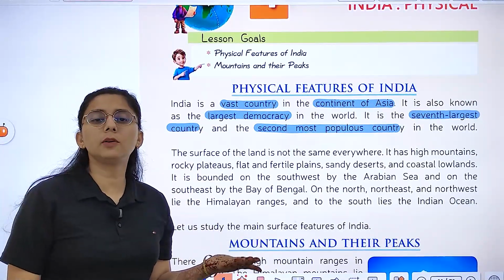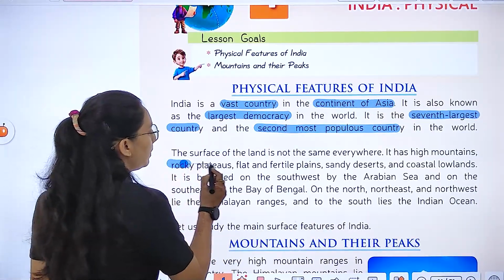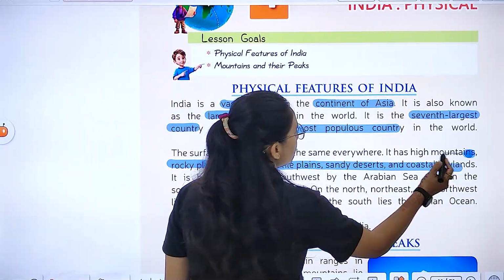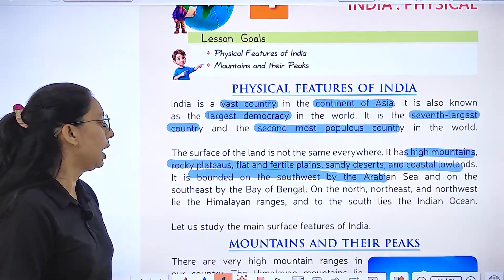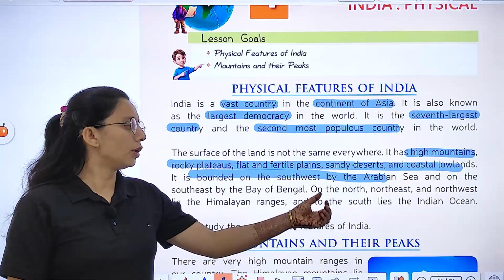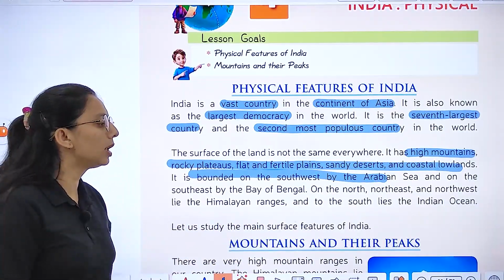कहीं पे आपको mountains देखने को मिलेंगे, कहीं पे plains, कहीं पे desert. It has high mountains, rocky plateau, flat and fertile plain, sandy desert and coastal lowland. It is bounded on the southwest by the Arabian Sea and southeast by the Bay of Bengal. On the north, northeast and northwest lie the Himalayan ranges, and to the south lies the Indian Ocean.